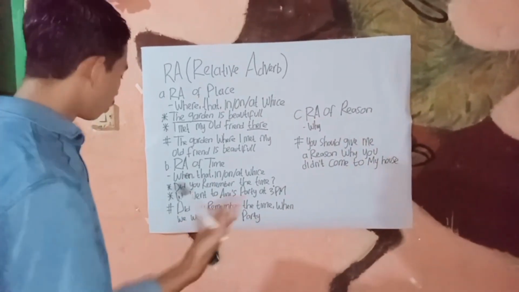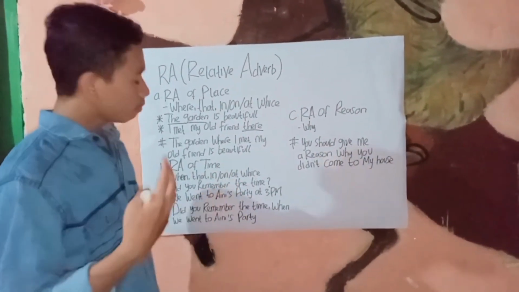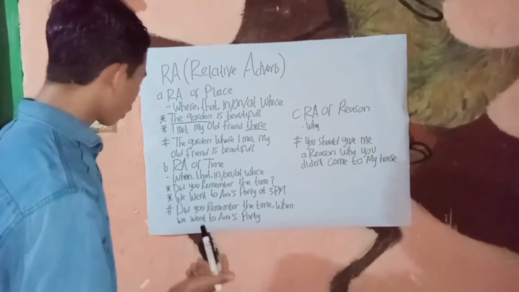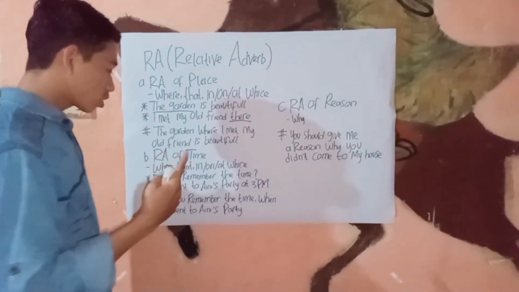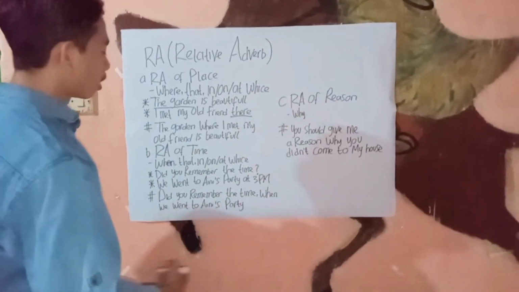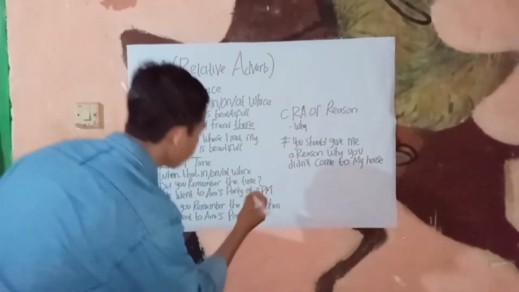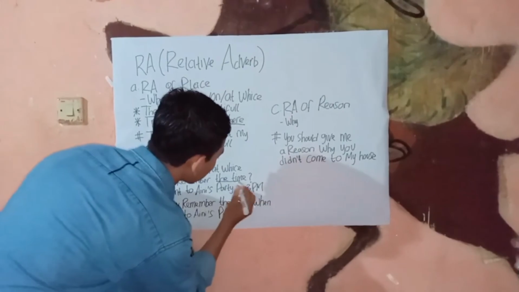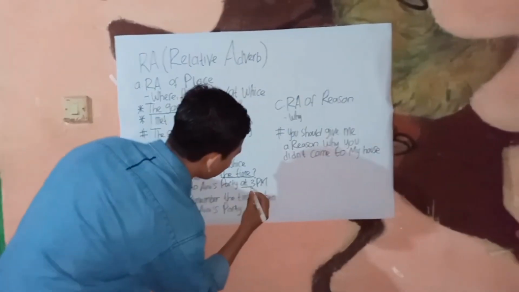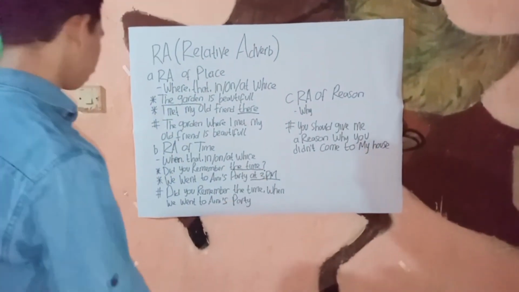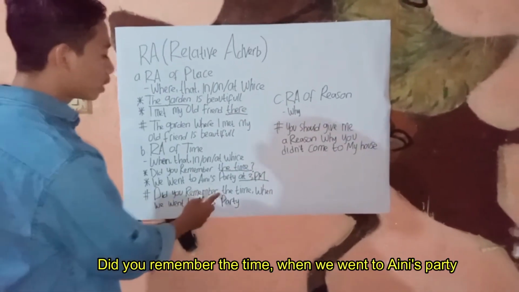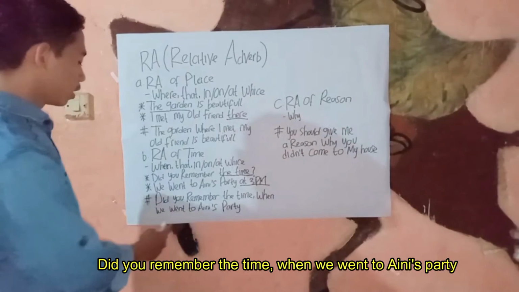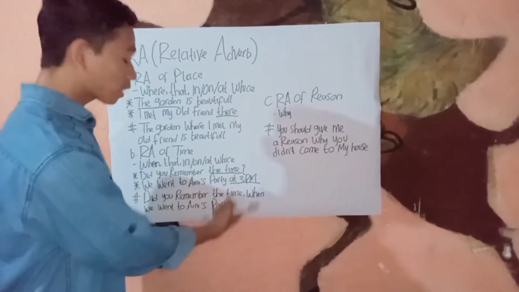How? First we look at some words, that is the time and at 3 p.m. And the sentence is, do you remember the time when we went to Aini's party?